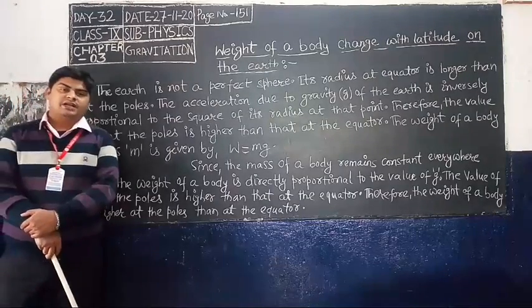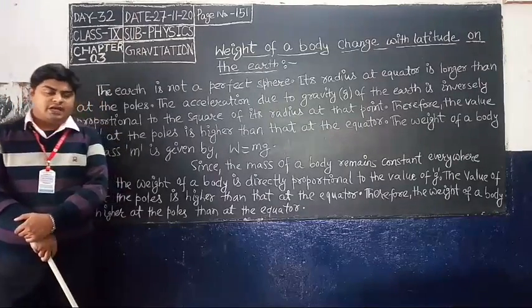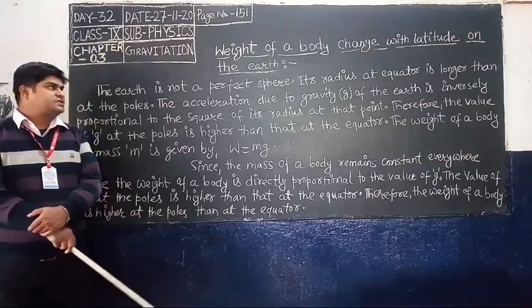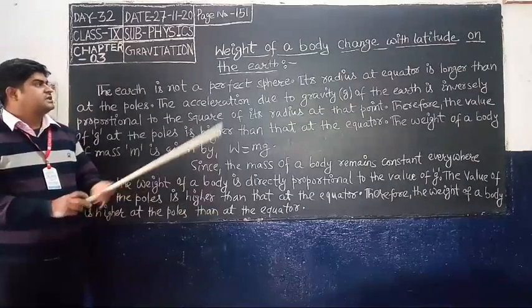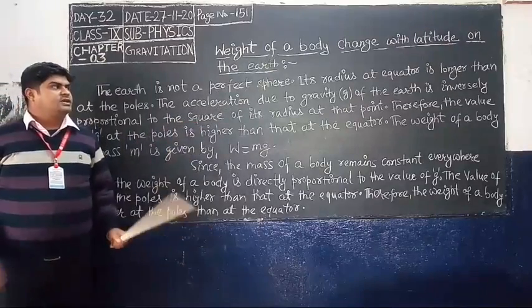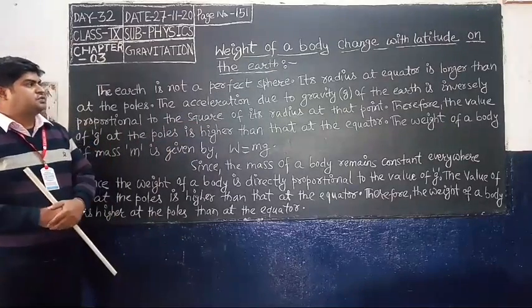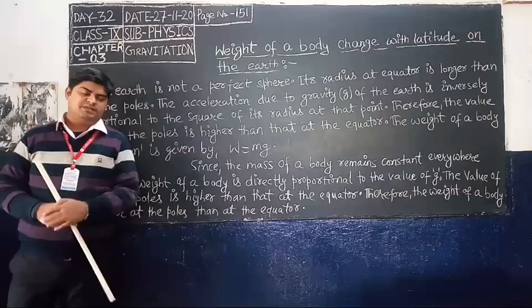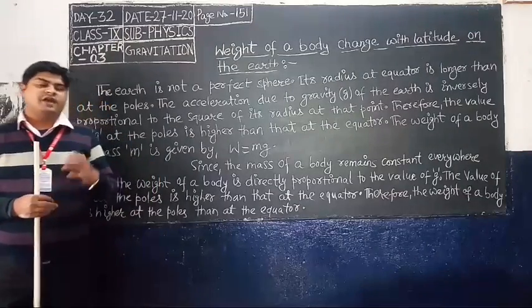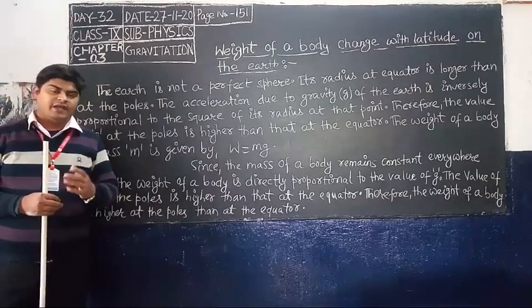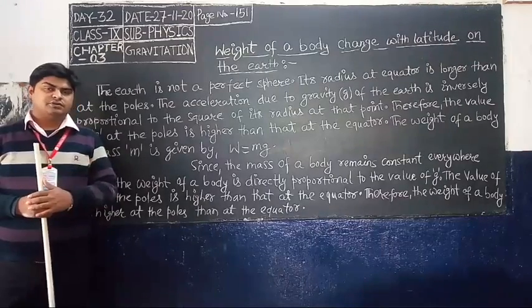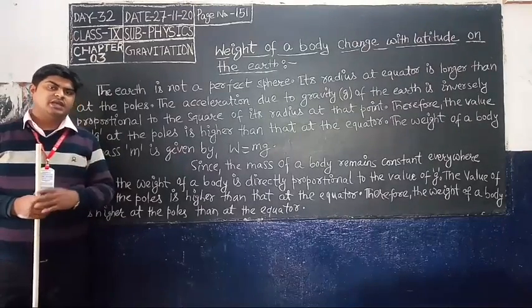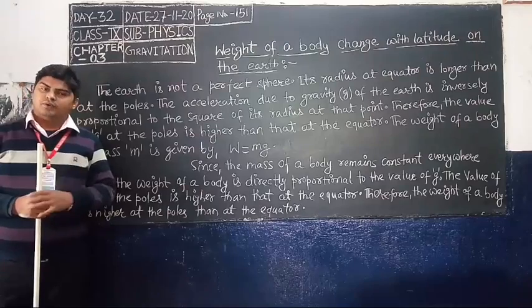Today I will continue and teach you the next topic of this chapter: weight of a body changes with latitude on the earth. That means we will compare the value of weight on the surface of the earth at the equator and the poles.